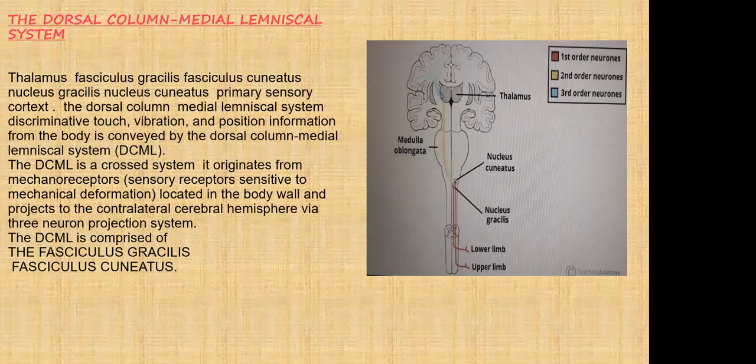The DCML is a crossed system. It originates from the mechanoreceptors, that is, sensory receptors sensitive to mechanical deformation, located in the body wall, and projects to the contralateral cerebral hemisphere via the neurons. The DCML comprises the fasciculus gracilis and fasciculus cuneatus.